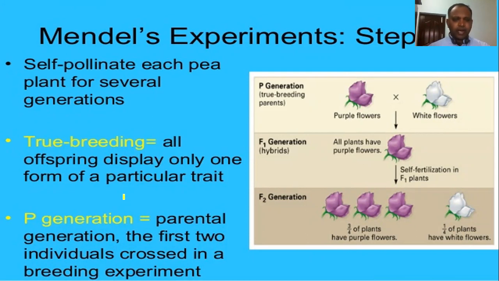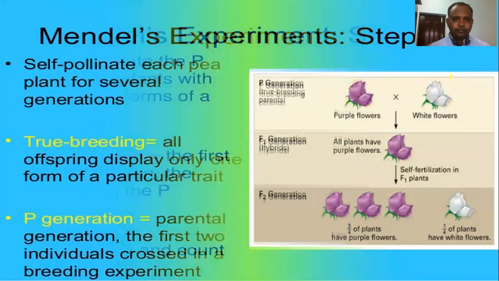And in the parental generation, the first two individuals are crossed in a breeding experiment, right? You see, two breeding parents are there. This parent, purple, is a homozygous dominant, pure line. And the white flowers also are a pure line. So first, he self-pollinated for several generations. From that, he developed a true breeding variety, and only true breeding lines he used for his experiments, right?